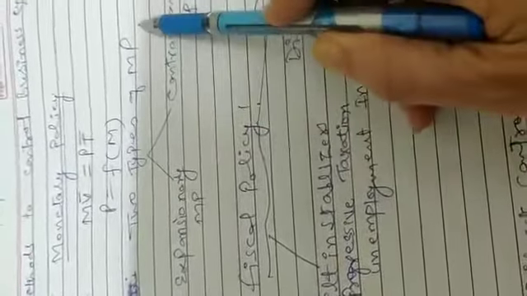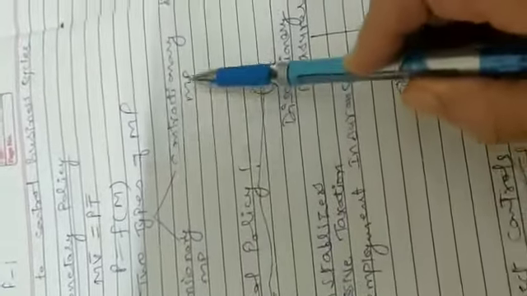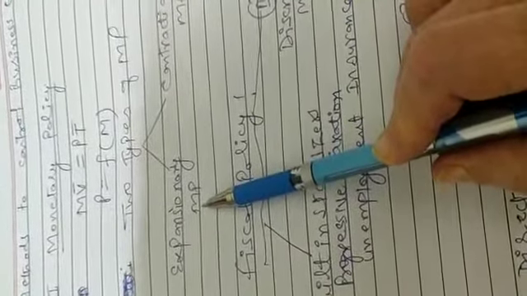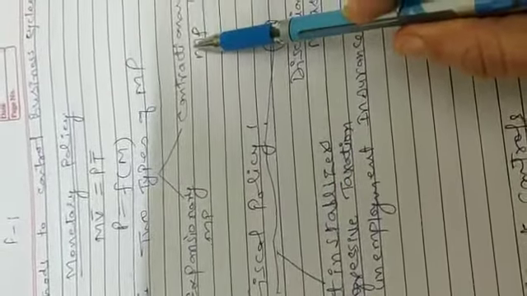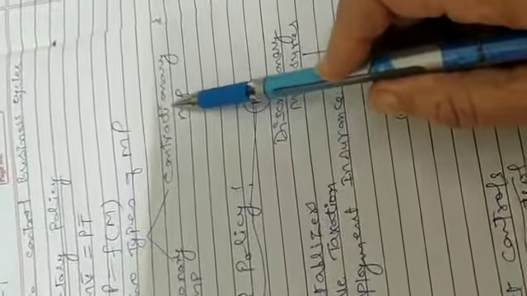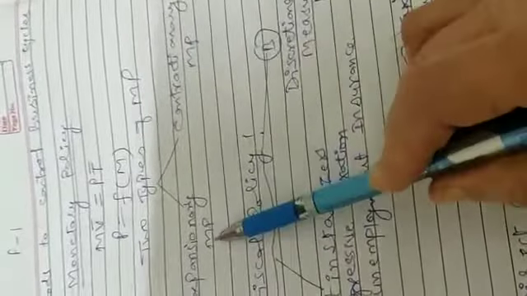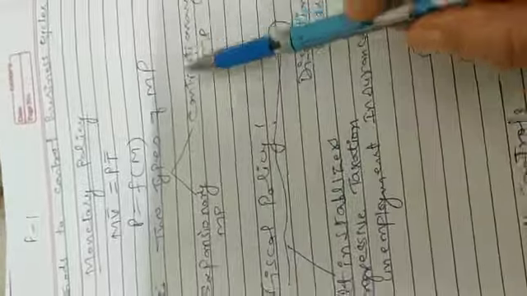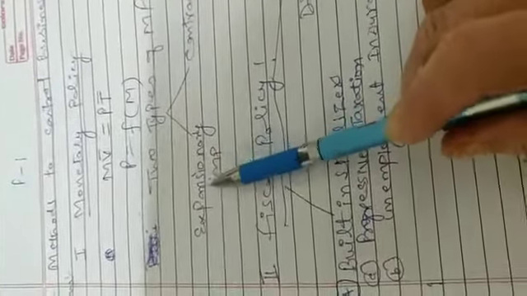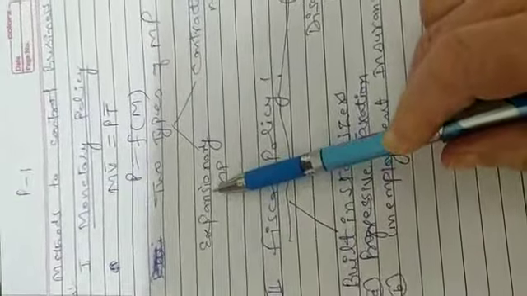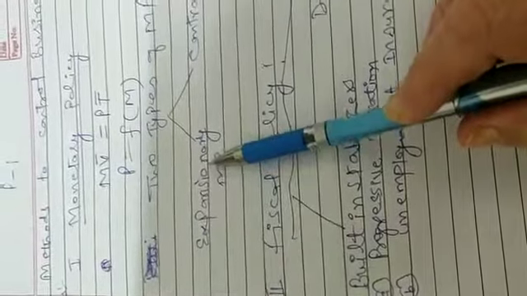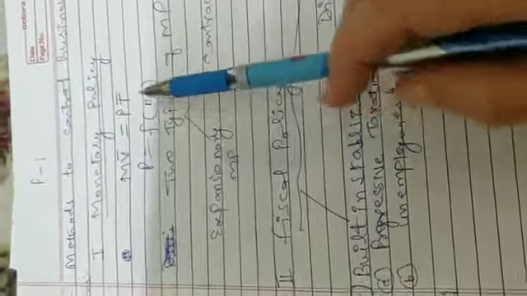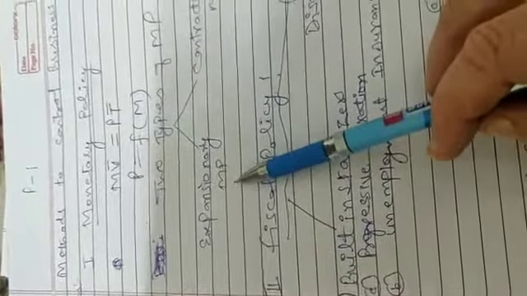There are two types of monetary policy: expansionary monetary policy and contractionary monetary policy. In expansionary monetary policy, the rate of interest is reduced so that money supply increases. In contractionary monetary policy, the rate of interest is increased so that money supply falls. As per the situation, for example, if there is depression, we need expansionary policy where the rate of interest is reduced by the central bank or the commercial banks, and the money supply in the economy increases, which helps to increase not only the prices but also all other variables.